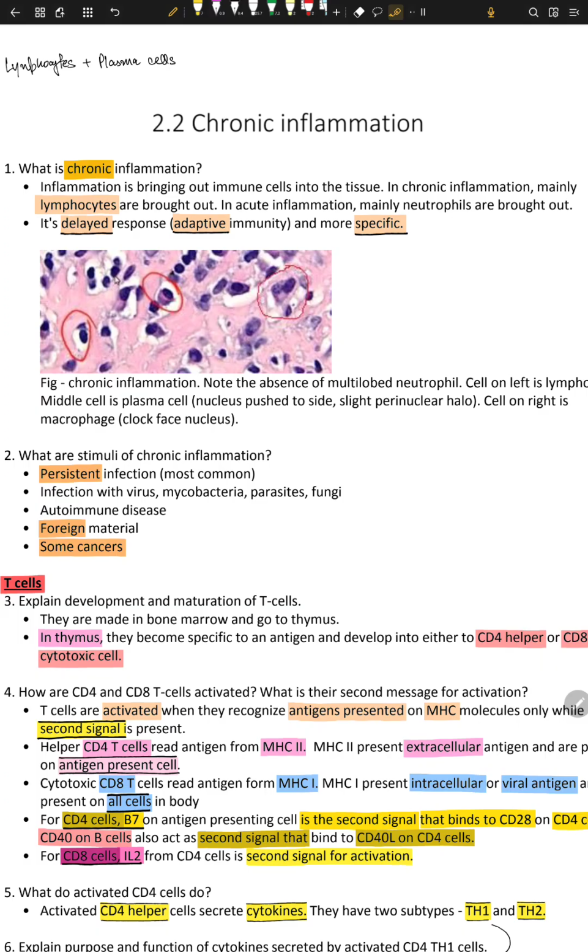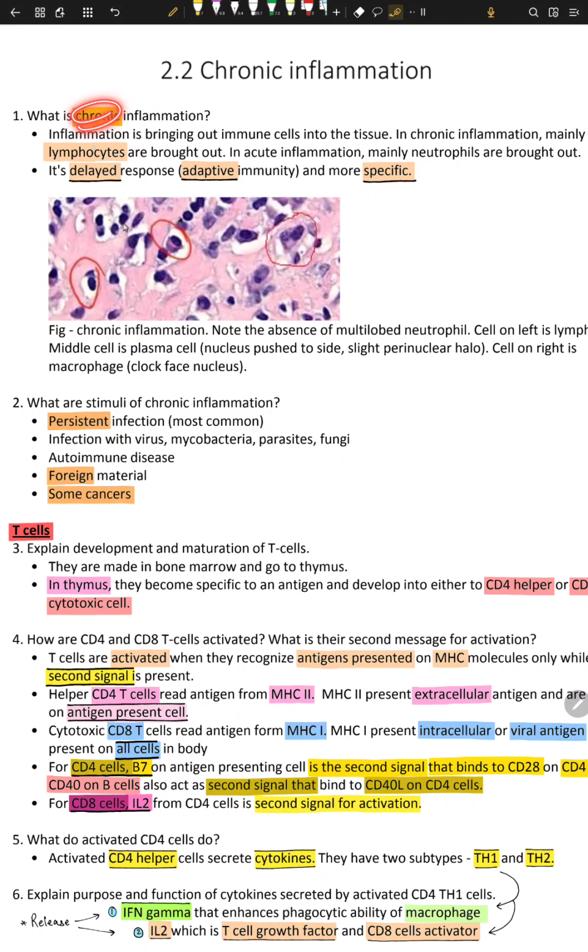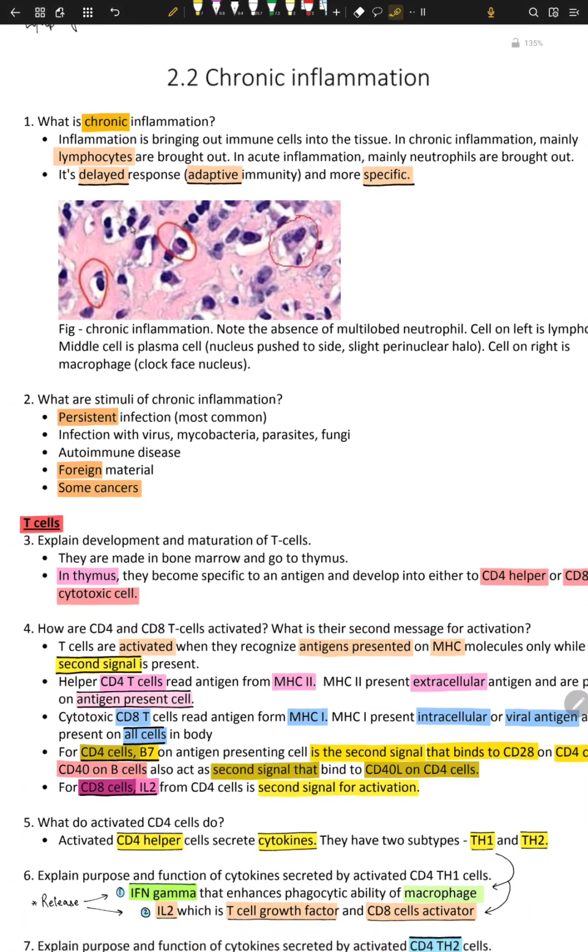Okay, let's start the story. Let's start the movie of chronic inflammation. So what is chronic inflammation? Inflammation bringing immune cells into tissue. Chronic inflammation is mainly lymphocytes, I already told you. In acute, it's mainly through neutrophils, and chronic is delayed and it's adaptive, right? It's more specific. It's not innate. Acute inflammation is innate immunity, but chronic is delayed.